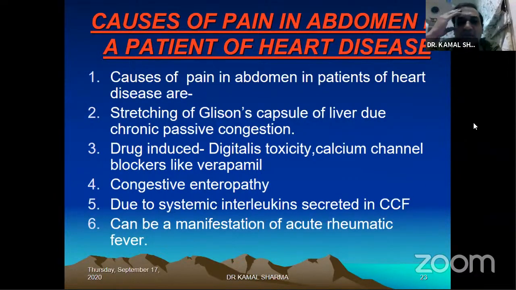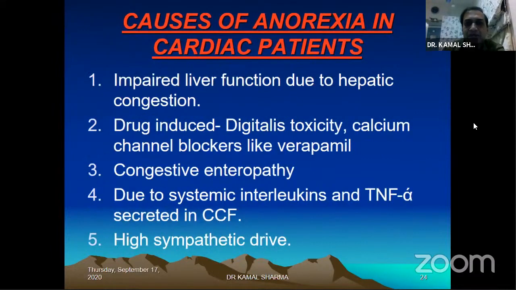People can present with vague symptoms like abdominal pain, which can be part of GI symptomatology, but it can be part of rheumatic heart disease itself. This can be primarily driven by stretching of Glisson's capsule because of the right heart disease itself, or the TR or the TS, or congestive hepatomegaly, or right heart failure. Also, digitalis and verapamil can both cause GI side effects. Congestive enteropathy, systemic interleukins, and acute rheumatic fever as a manifestation can all cause abdominal pain.